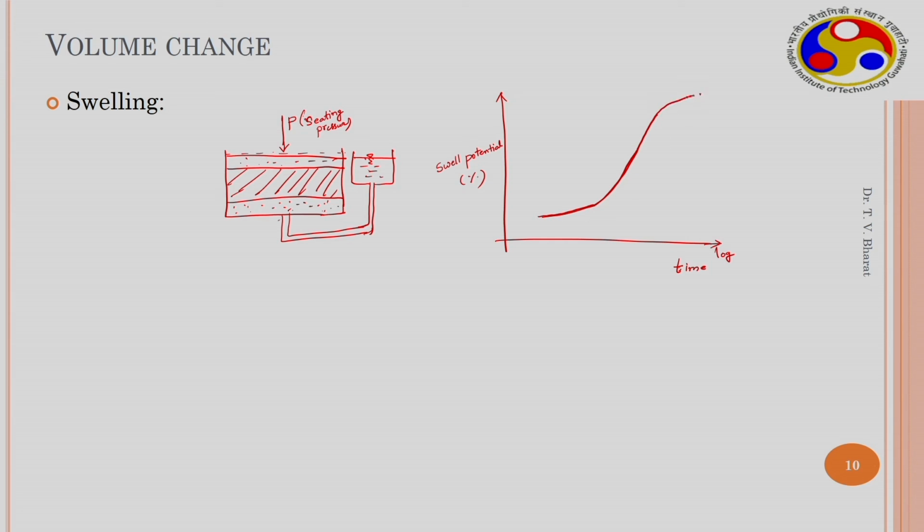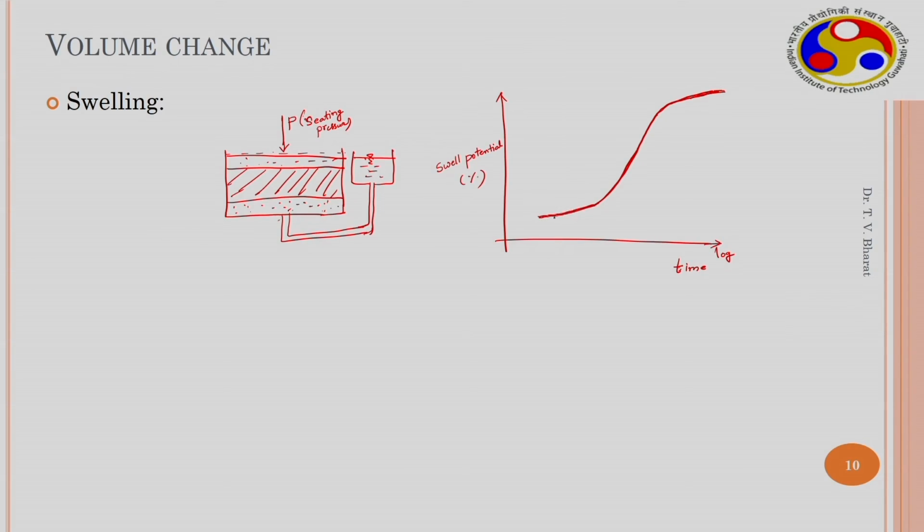Then the increase in the swell potential decreases and reaches an equilibrium value after a certain time. Initially the rate of swell is small, after a certain time the rate is very high, and again after a certain time the swell potential drops.